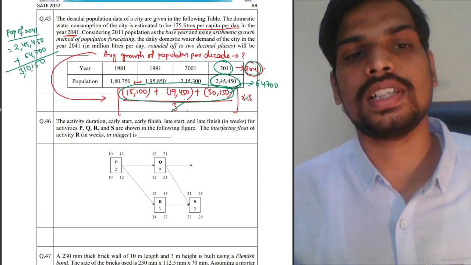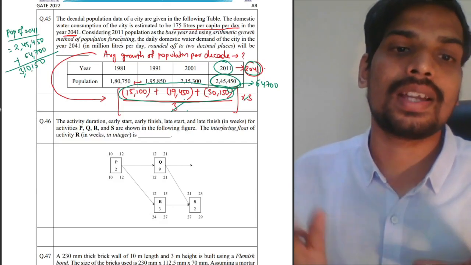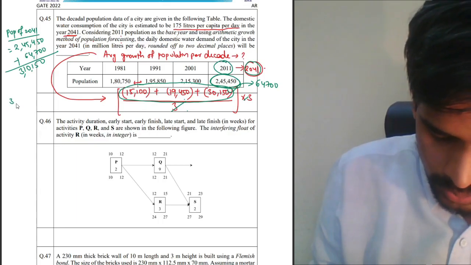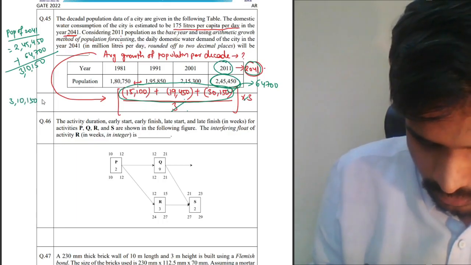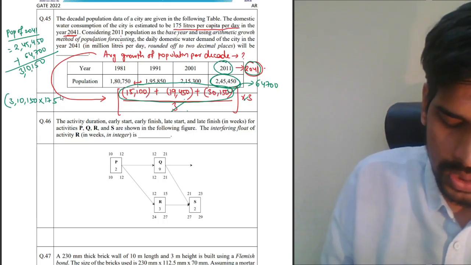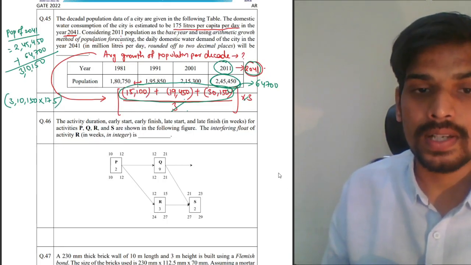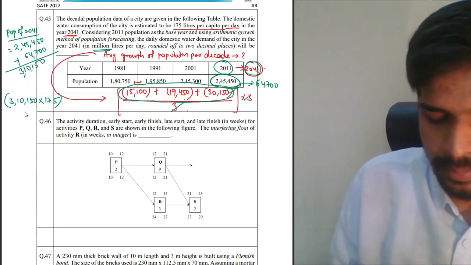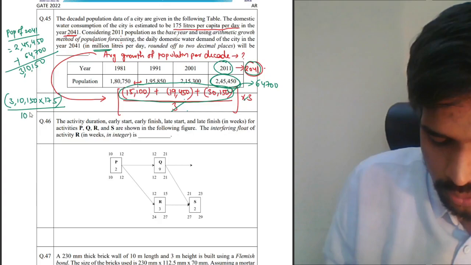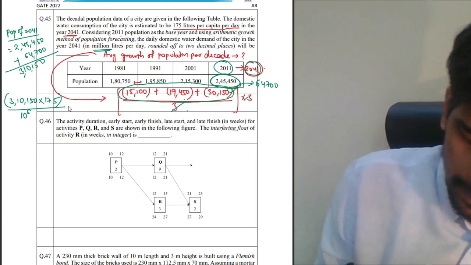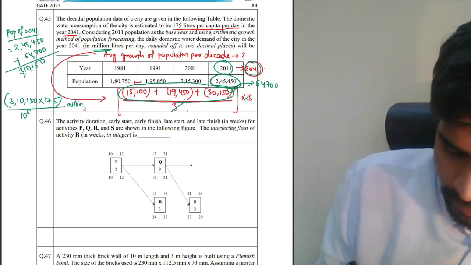That's the population for the year 2041. Water requirement for the year 2041 will basically be equal to the population 310150 multiplied by 175 liters per capita per day. That's the water demand for the year 2041 in liters. They're asking us the answer in million liters. Million is nothing but divide this by 10 to the power of 6. Right? That will give you the answer in million liters.